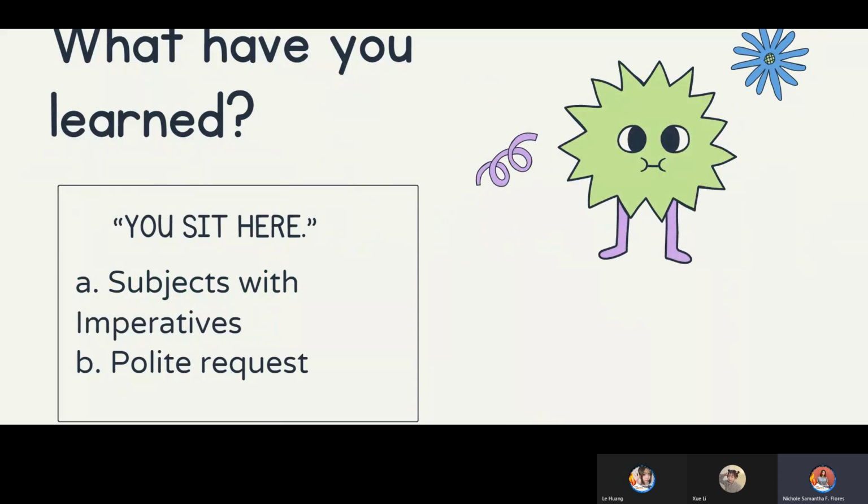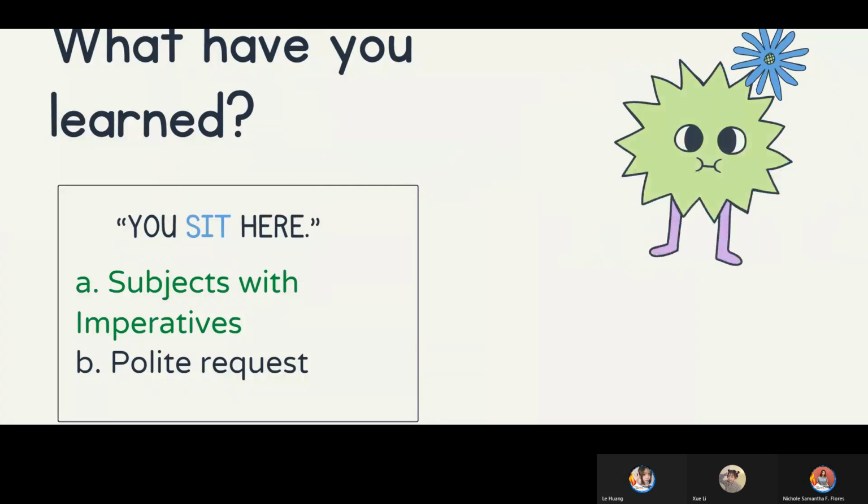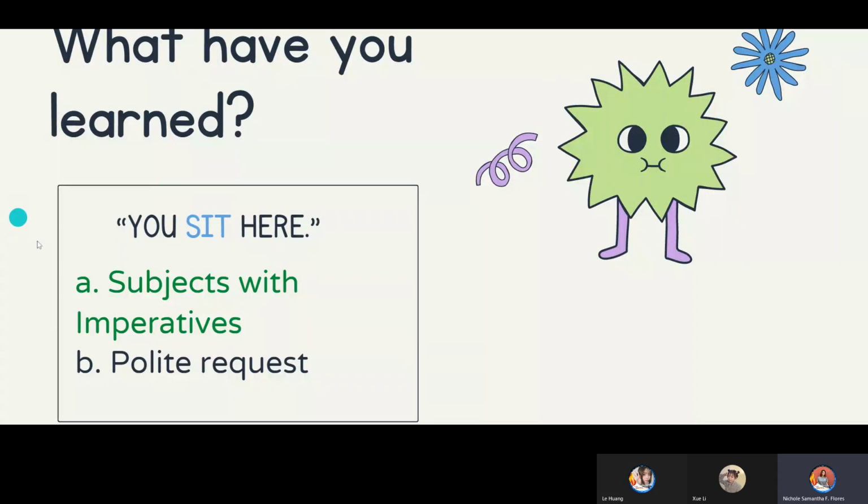The next sentence would be, Miss Wangle. You sit here. I think it is subject with imperatives. Okay. It is correct that sit is the verb in this sentence and it is a subject with imperatives because we use first the subject in this sentence before proceeding with the verb.